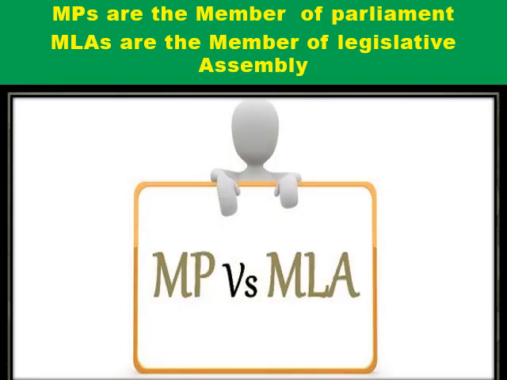Now first we should know what MPs and MLAs are. MPs are members of Parliament. That means the members of the central government, which includes Lok Sabha and Rajya Sabha, are your MPs, members of Parliament, related to the central government. Whereas MLAs are members of legislative assemblies, and legislative assemblies belong to the state, that is your Vidhan Sabha and Vidhan Parishad. If I say who holds more power, definitely MPs, because they are at the central level. So I think it is sorted out who are MPs and who are MLAs.